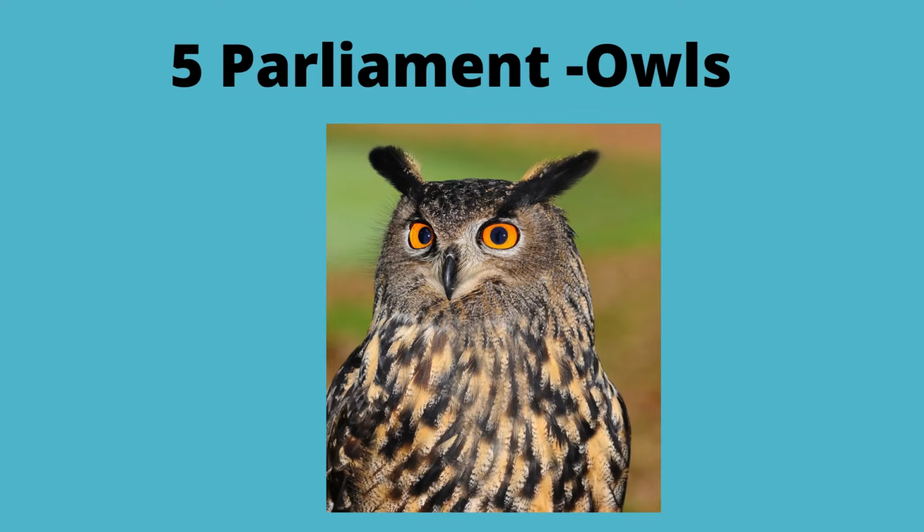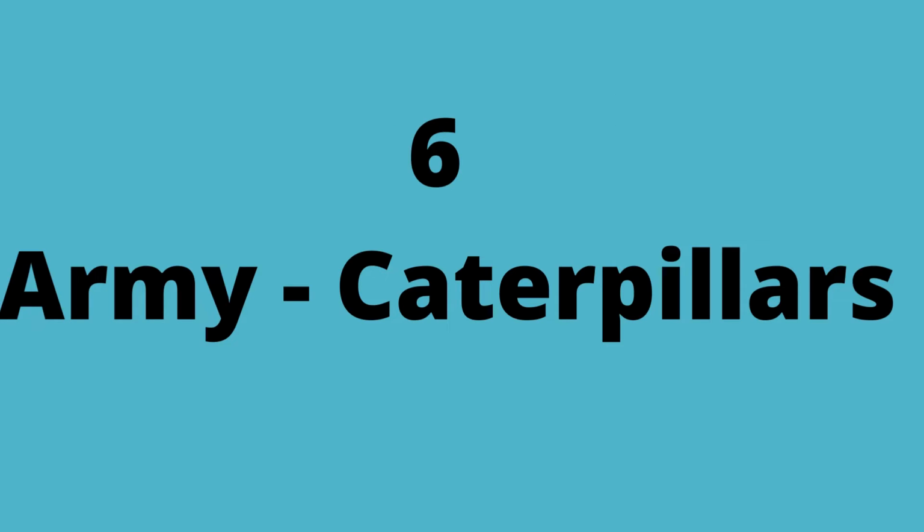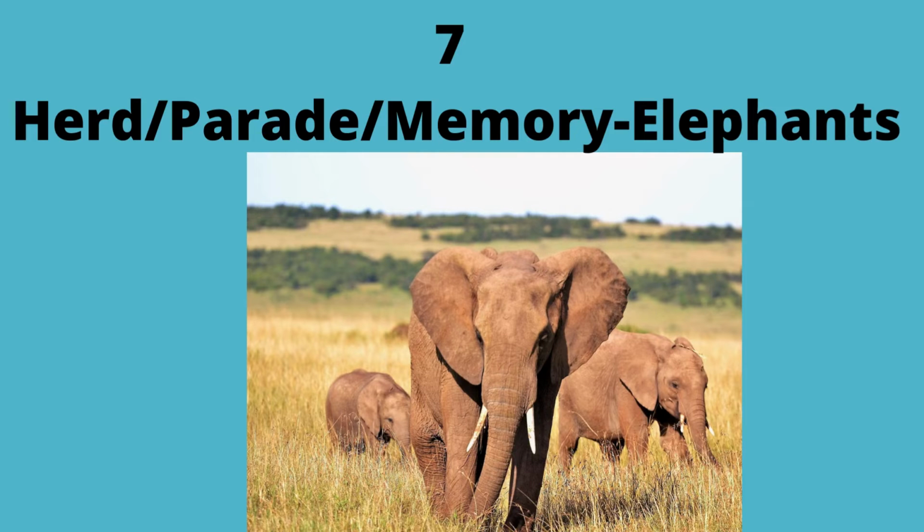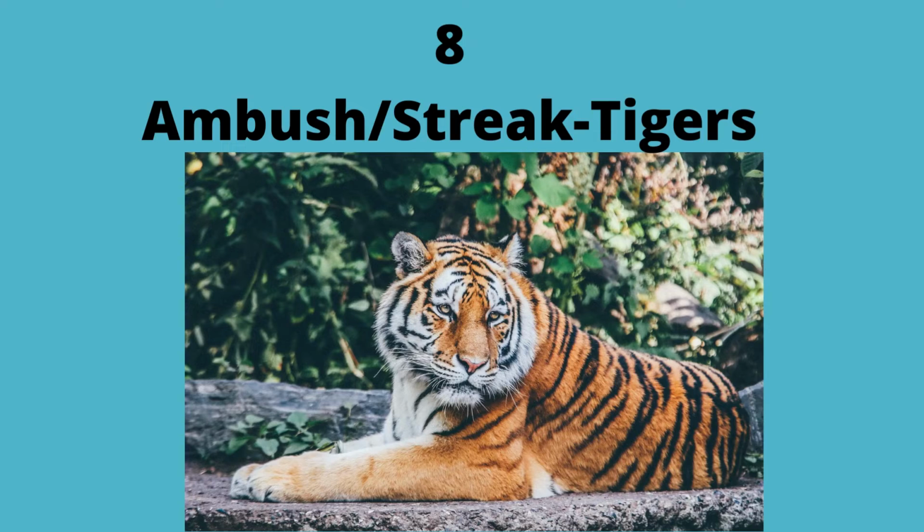Sixth one is for caterpillars. A bunch of caterpillars is called an army. Seventh one, there are another three words for elephants. They are called a herd, a common word, or a parade of elephants, or a memory of elephants. Eighth one is tigers. For tigers, it's an ambush or a streak. For zebras, it's a dazzle or a herd.